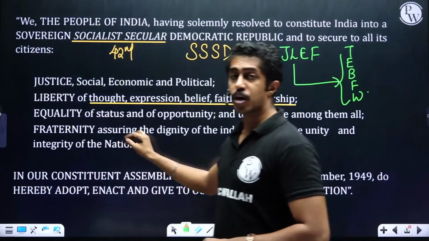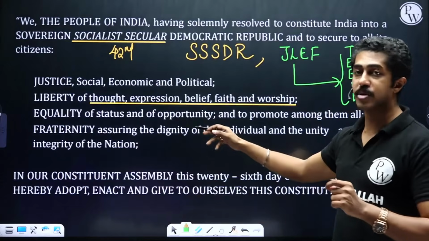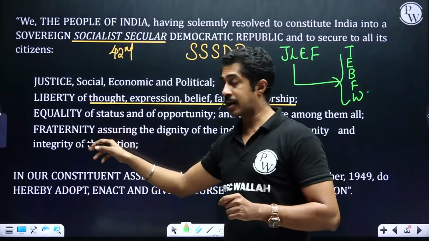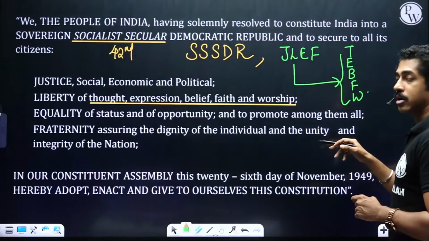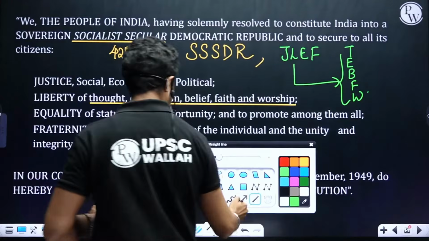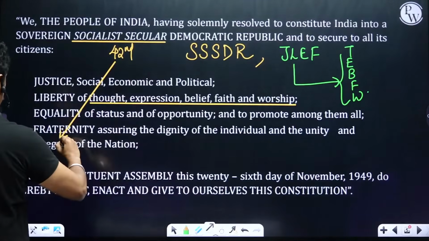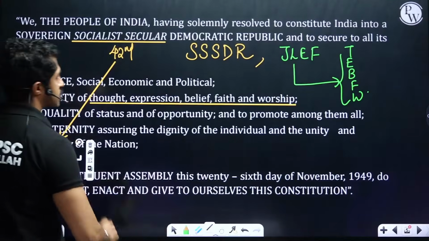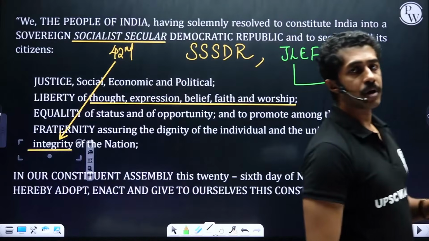Then equality of status and of opportunity, and to promote among them all fraternity, assuring the dignity of the individual and the unity and integrity of the nation. Clear, people?